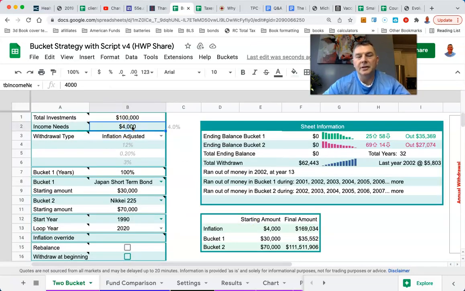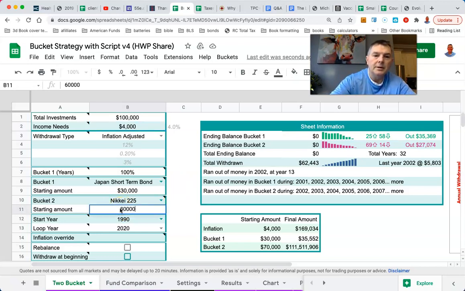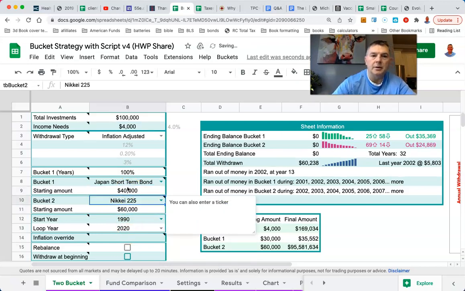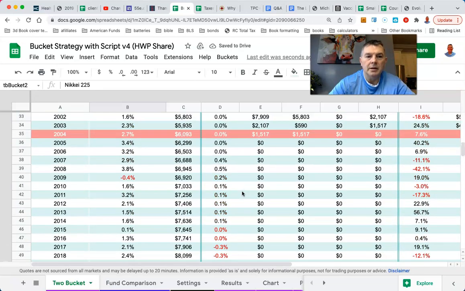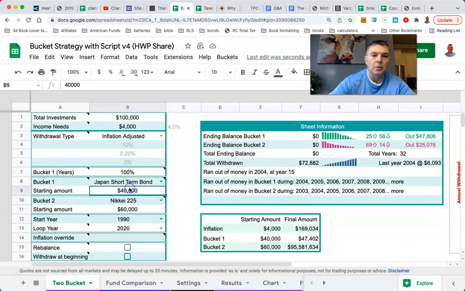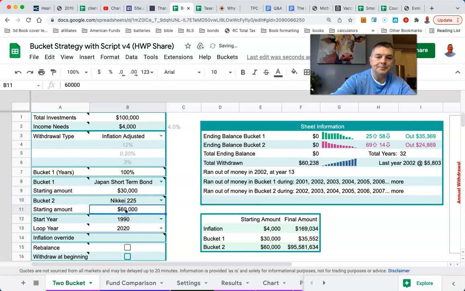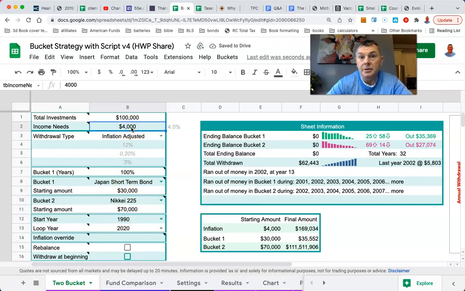So this is where I'm going. The reverse RMDs didn't work, and the 4% rule didn't work. What if we make it 60-40? The 4% rule is based on 60-40, and you run out of money again in 2004. There's no escape, man. So we're going to do a starting amount of $30,000 and $70,000. And then I'm going to say, what if we don't adjust for inflation? What if we do 7,000 a year, not adjusted for inflation?